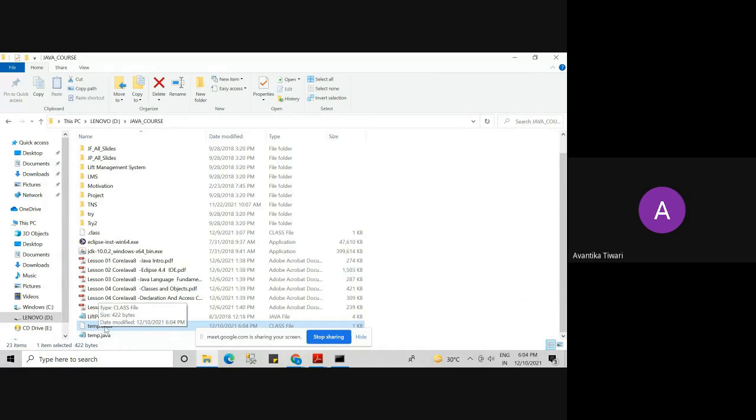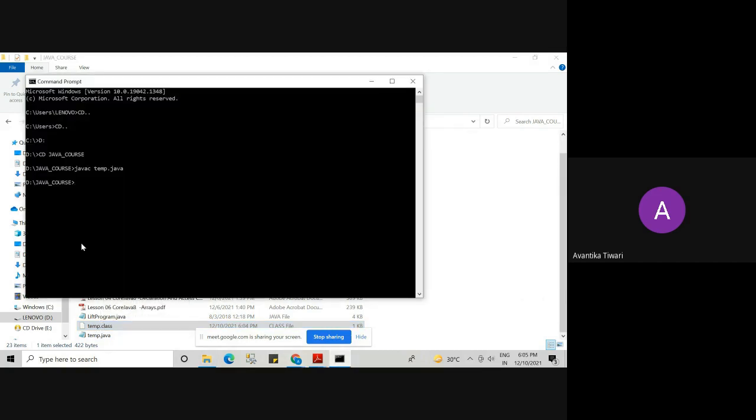This is what makes Java platform independent. If this bytecode file is there, you can execute it on any type of platform. So the moment you compile the Java program, you will get this .class file. Now we have to execute this .class file. How will we execute? We will write java, and then the name of the .class file: temp.